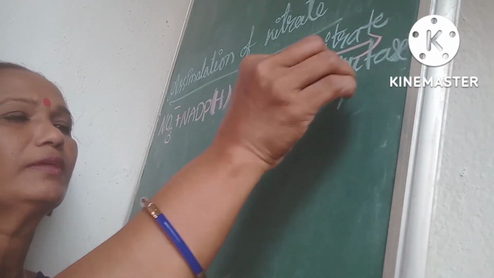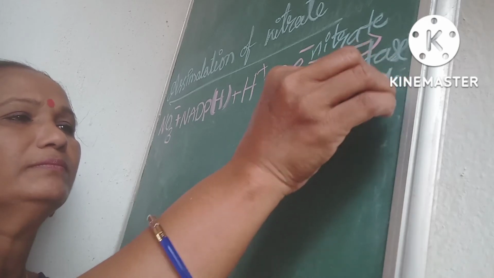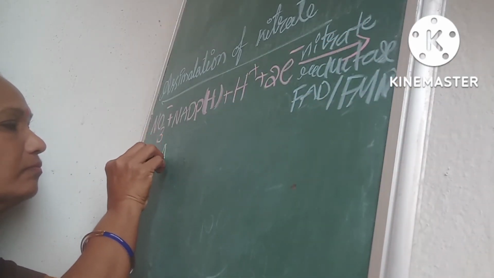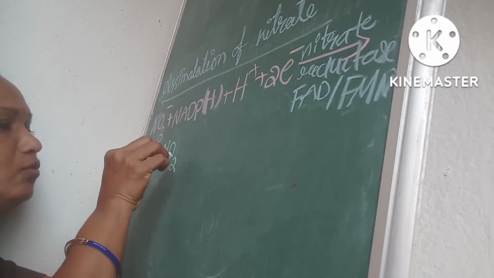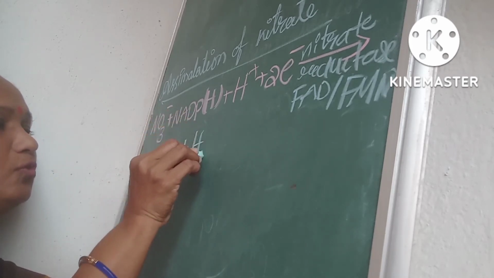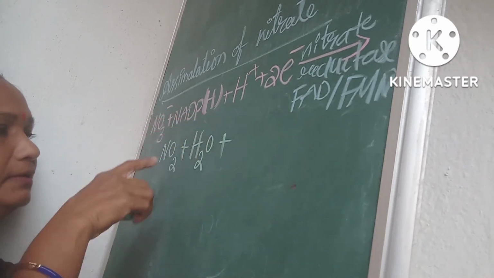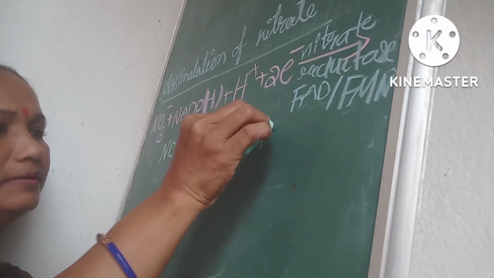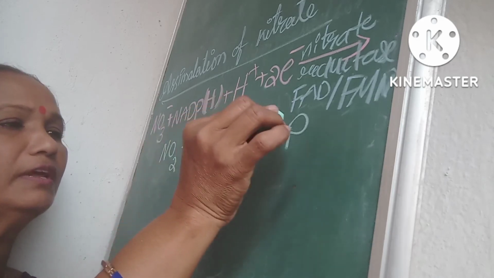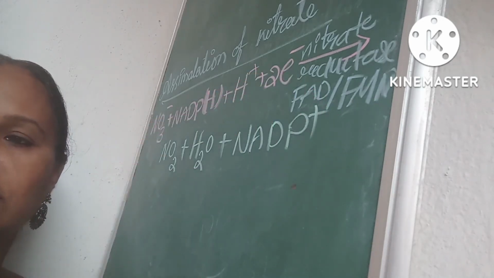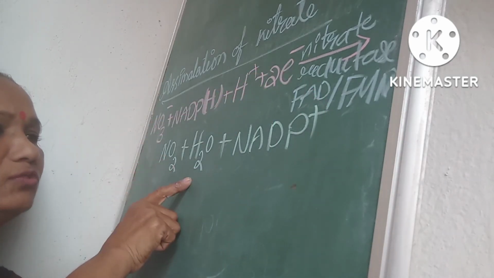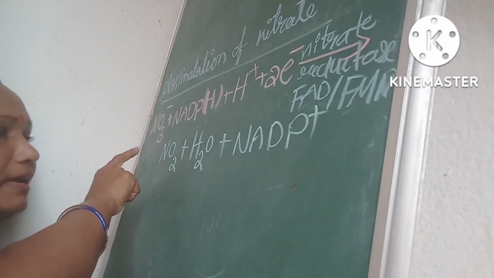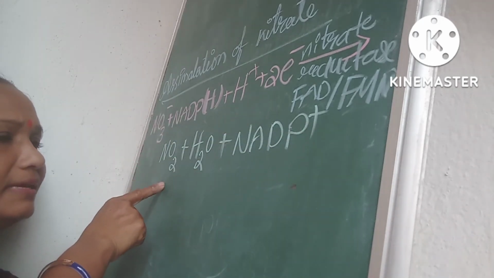FAD, FMN, giving NO2, H2O, water, NAD, NADP plus, NO2, H2O, NADP plus. Nitrates becoming nitrites.